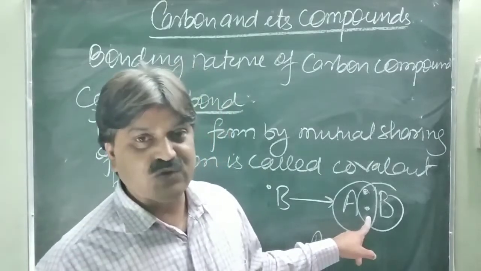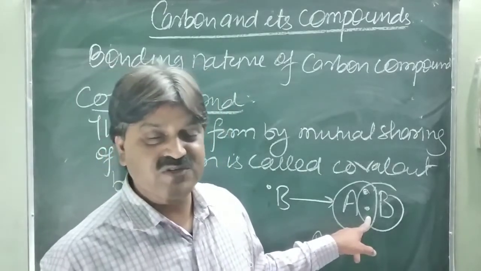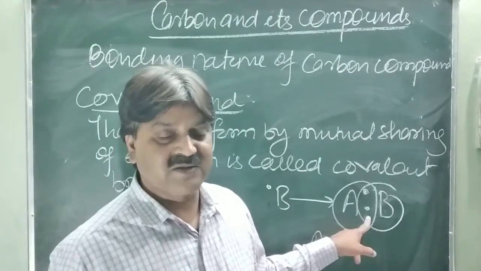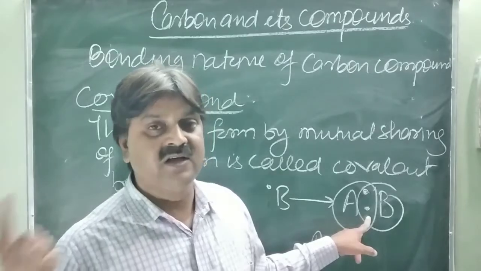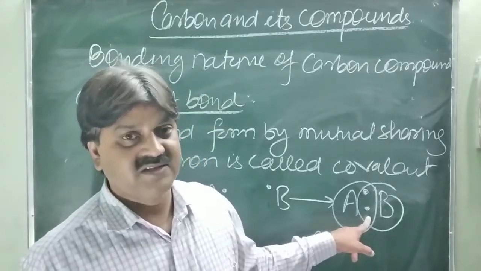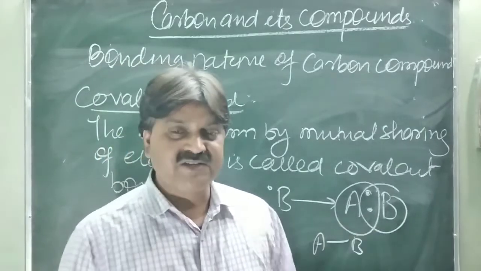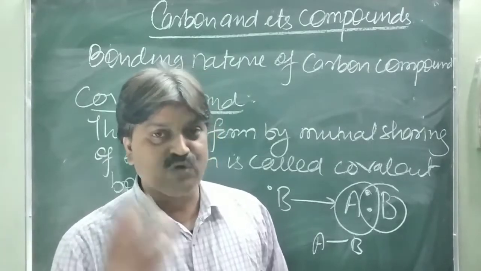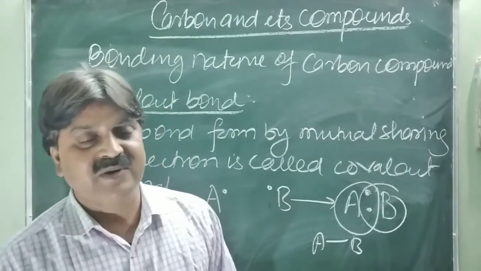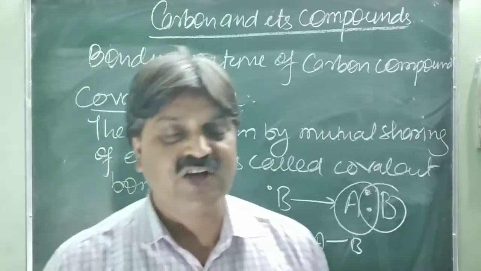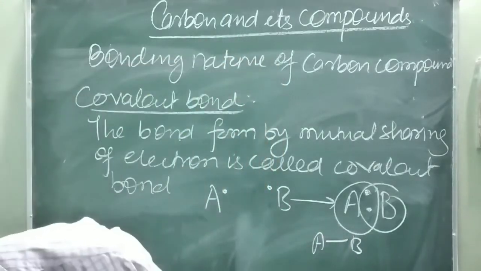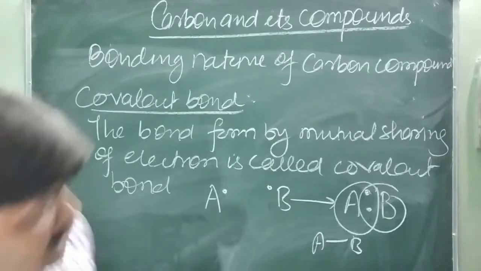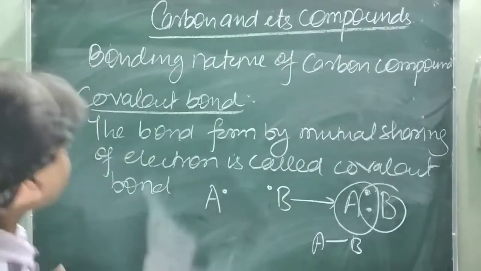This is another way to achieve a stable structure, and mutual sharing of electrons between two atoms is called a covalent compound. Is it clear? So carbon basically forms covalent compounds by sharing of electrons, because it cannot lose 4 electrons or gain 4 electrons. Next we will discuss covalent compounds in the case of homoatoms.